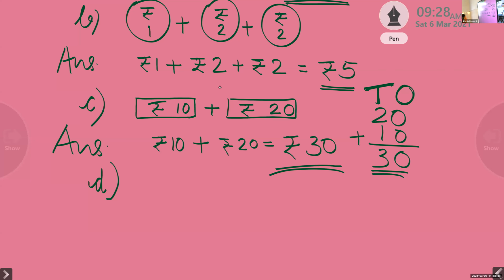So rupees 10 plus rupees 20 give us a total amount of rupees 30. Now let us move to the next one. Again 2 notes.